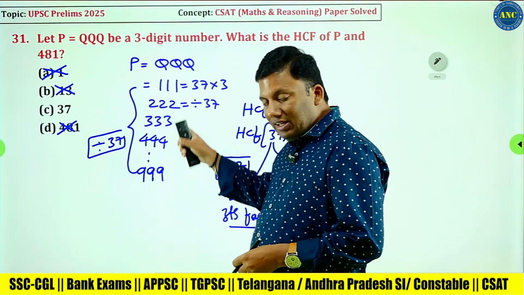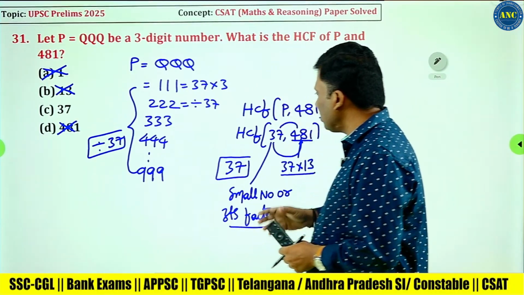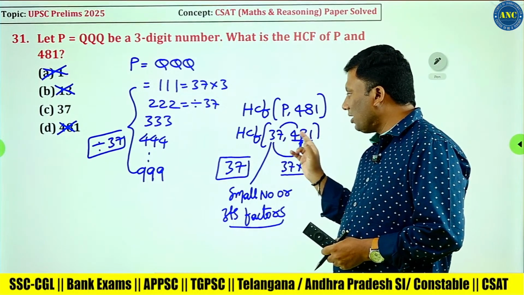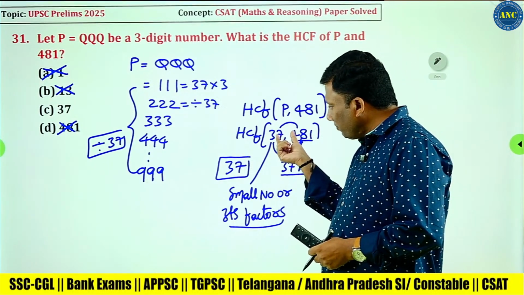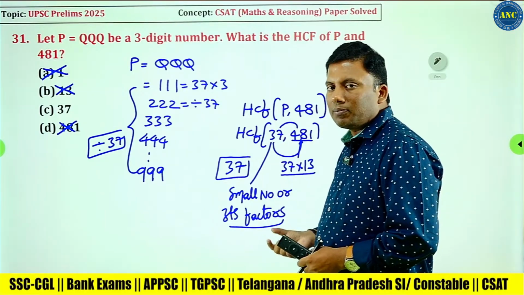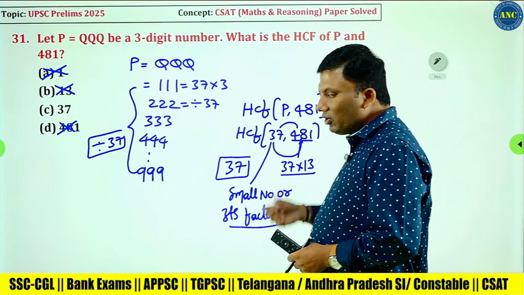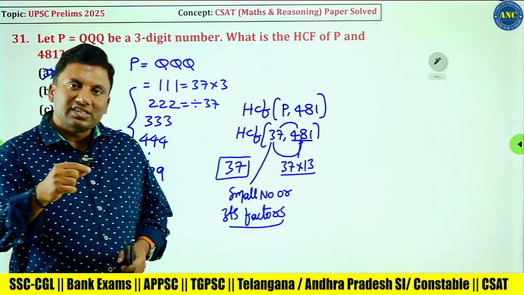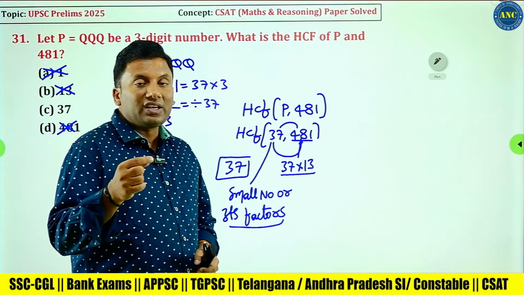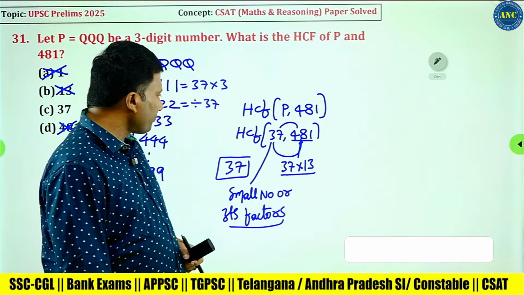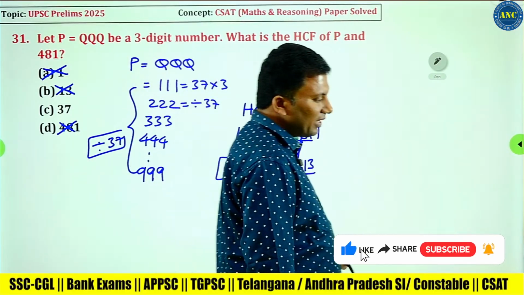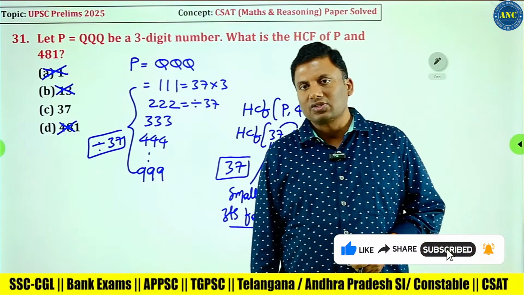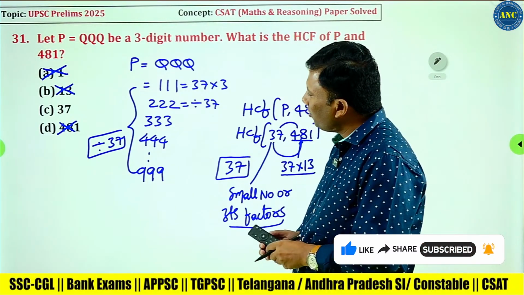Q, it is divisible by 37. HCF of 37 comma 481. HCF means take the smallest number, 37. Check whether 481 is divisible by 37. 37 ones are 37, 37 threes are 111. Both are divisible by 37. So the answer for this question is 37. I hope it is clear.